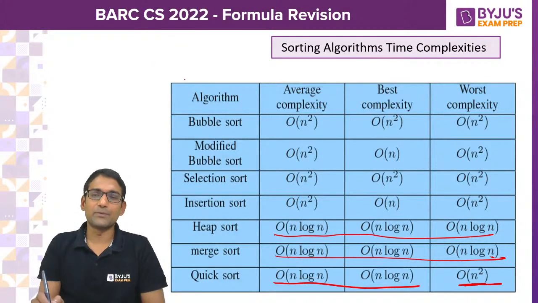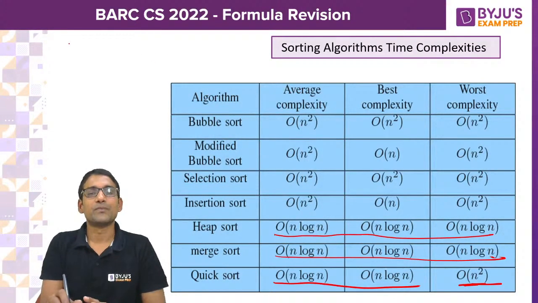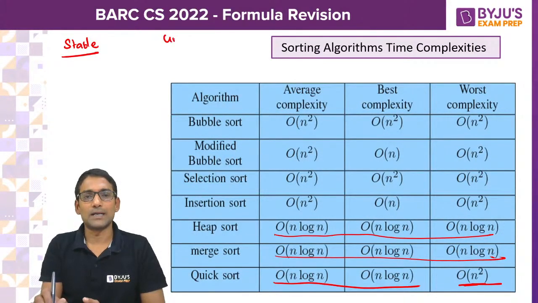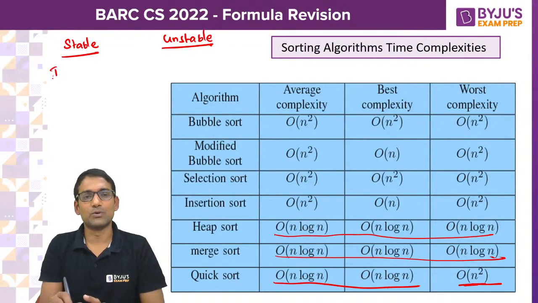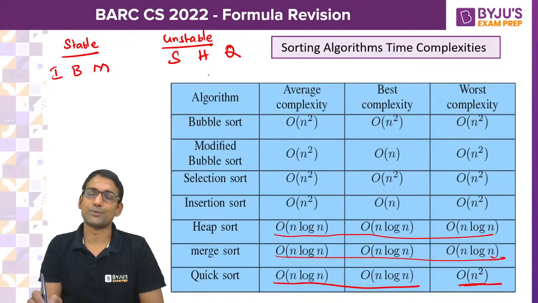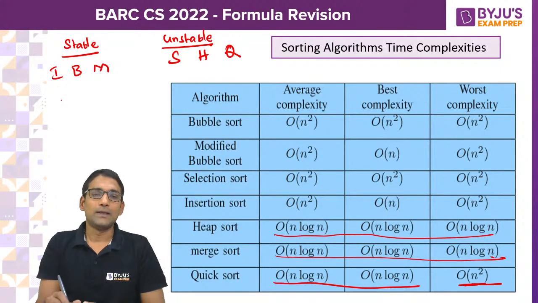And in the sorting algorithms, we have a category called stable sorting algorithms and unstable sorting algorithms. For you to easily remember, I'll give one simple code: for stable sorting algorithms, that is IBM; for unstable sorting algorithms, that is SHQ. What is IBM here?